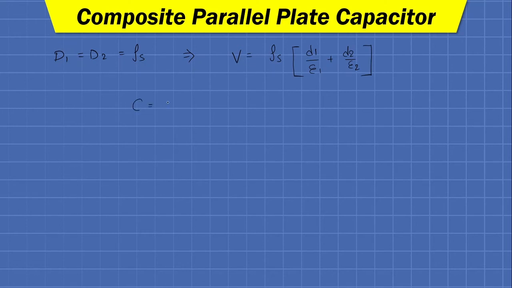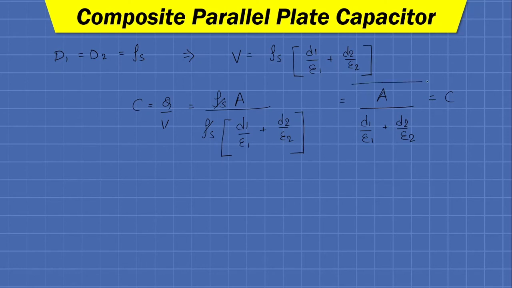Now capacitance can be defined as Q by V. So in place of Q, we can write rho s into A. In place of V, we can write rho s into d1 upon epsilon 1 plus d2 upon epsilon 2. So rho s will get cancelled out, and finally we can have A divided by d1 upon epsilon 1 plus d2 upon epsilon 2. So this is the formula of capacitance of a composite parallel plate capacitor, where the dielectric is filled parallel with the conducting surface.